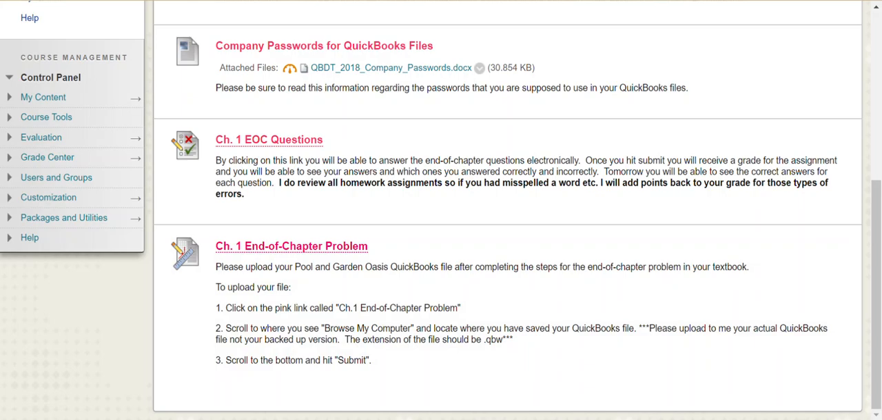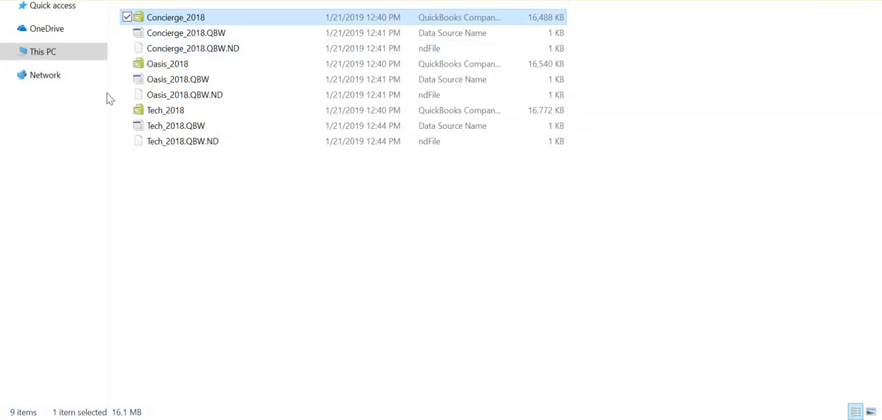When you go to submit your file, when you open up wherever you saved your QuickBooks files, you're going to see several files with the same name. So for example, the Oasis file is the first one that you're going to be using in chapters 1 through 4 for your end of chapter files. You notice that there are 3 here. Please make sure that you're always sending the QuickBooks company file. It should usually have this green icon because that's the file that you're working in.